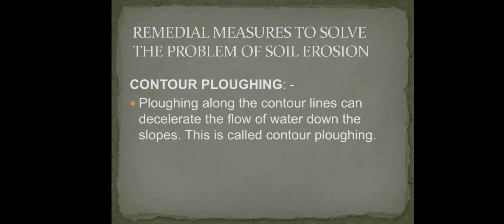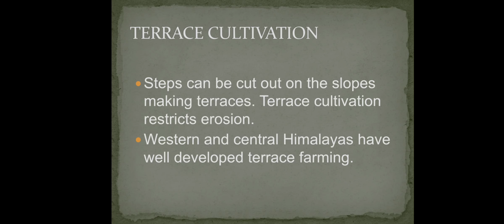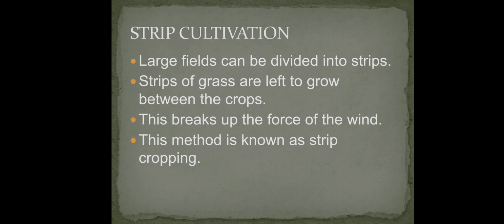Remedial measures to solve the problem of soil erosion. Contour plowing. Plowing along the contour lines can decelerate the flow of water down the slopes. This is called contour plowing. Terrace cultivation. Steps can be cut out on the slopes making terraces. Terrace cultivation restricts erosion. Western and central Himalayas have developed terrace farming.